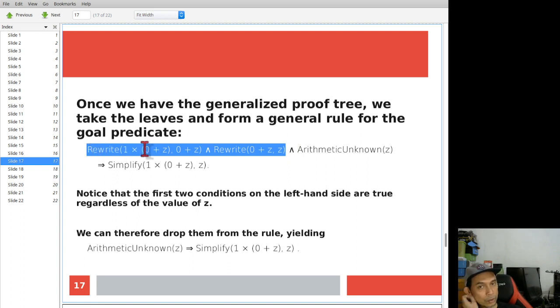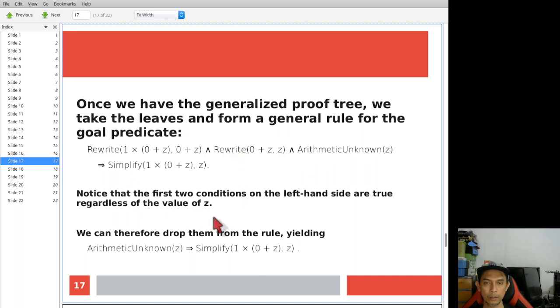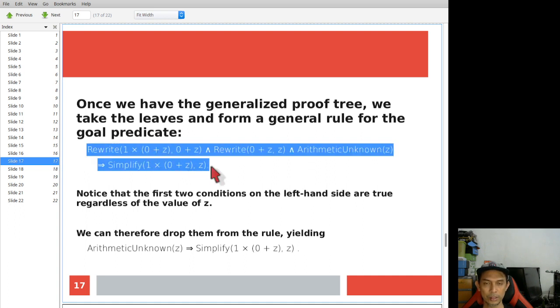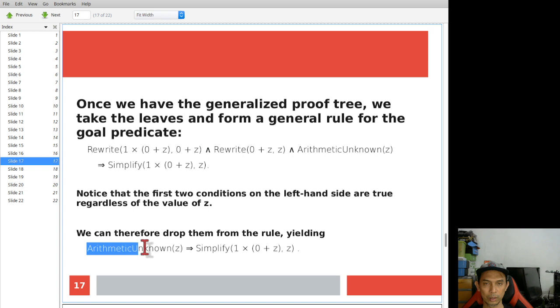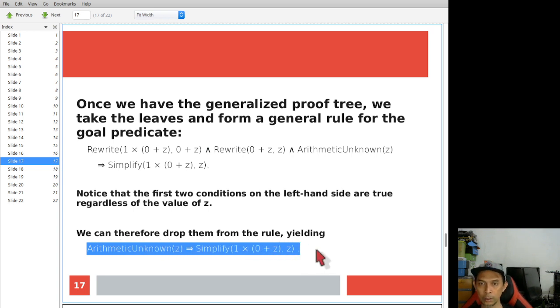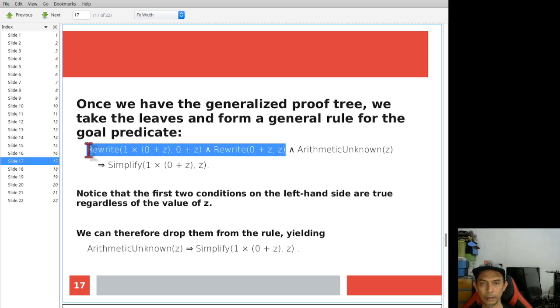The first two predicate or function is not required. So you can drop them, and then you can simplify this rule. So this rule you can simplify into a much shorter rule over here, because you can drop these two.